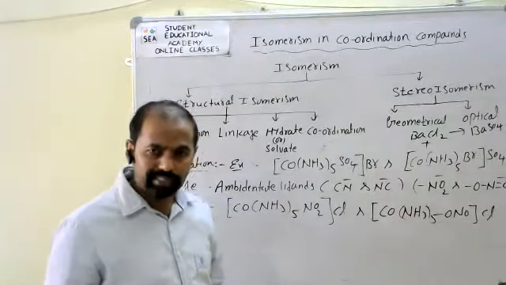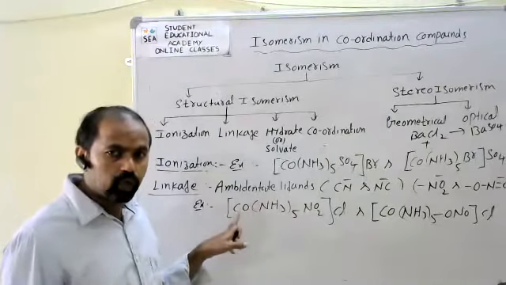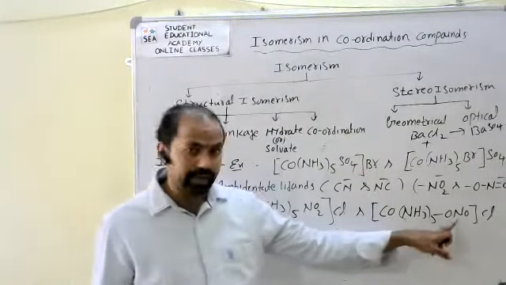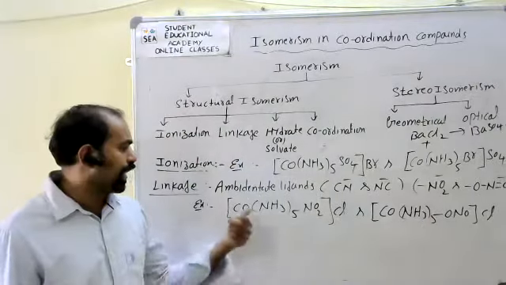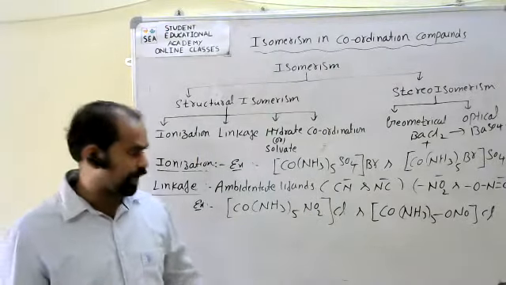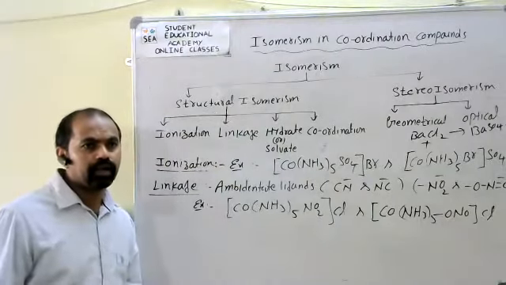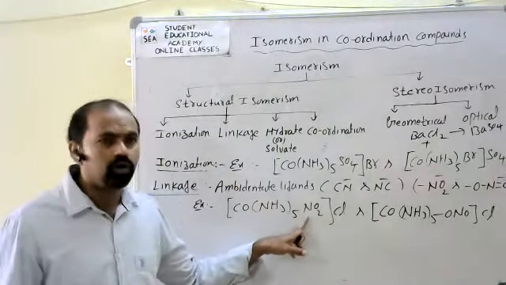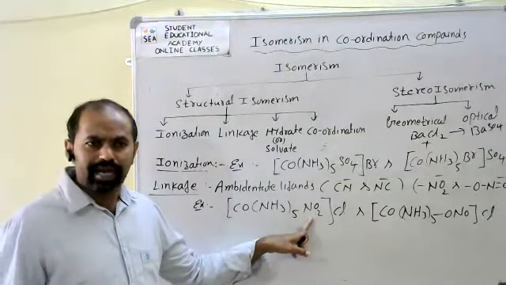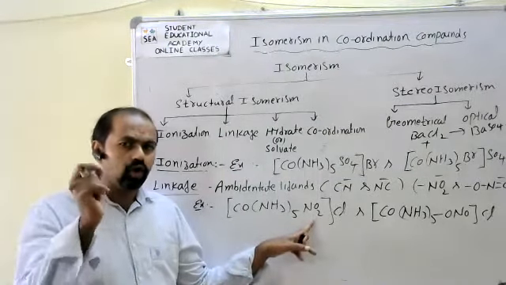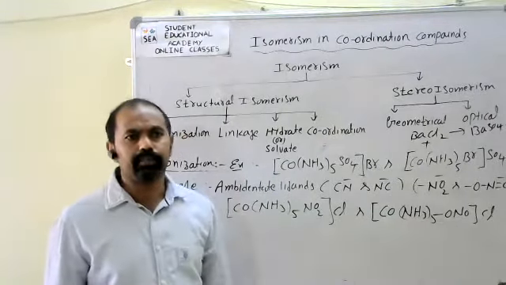What is the main difference between the two compounds? Here in the nitro group, nitrogen is attached to the central metal cobalt. But here, oxygen is attached to the central metal cobalt. Here the nitrogen atom is the donor atom, but in this case the oxygen atom is the donor atom. Now, generally this compound, when combined with AgNO3, gives a yellow precipitate. But the other compound gives a red precipitate.